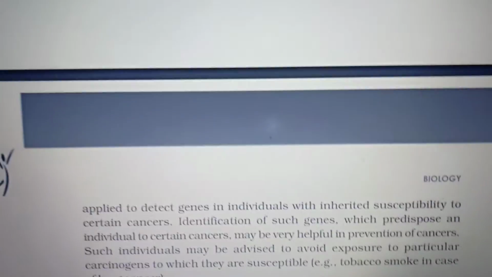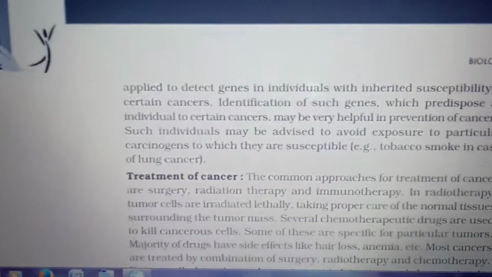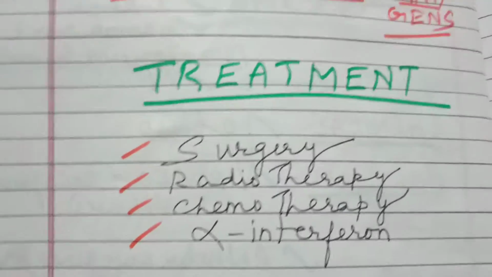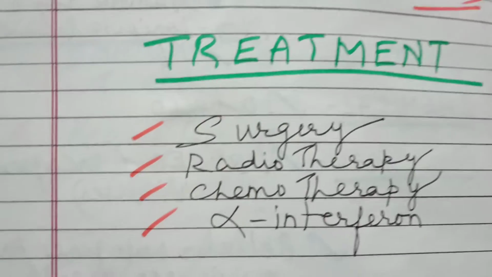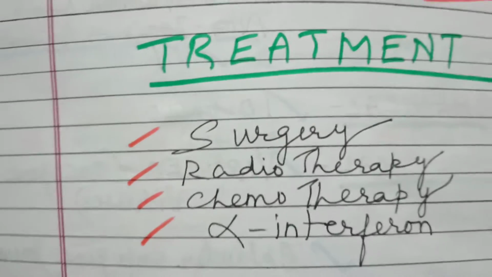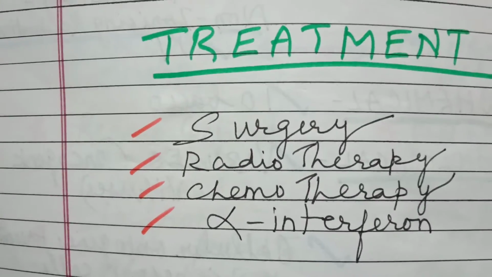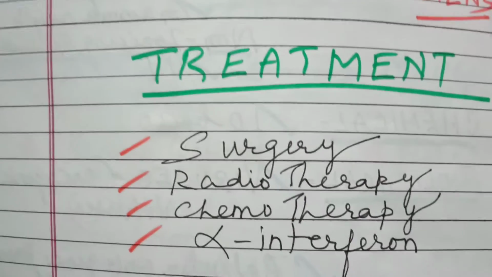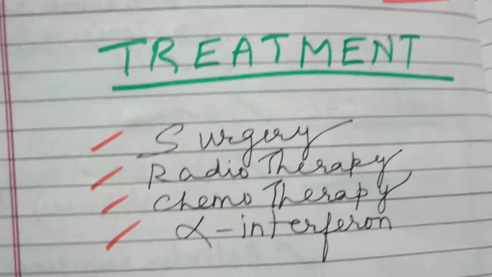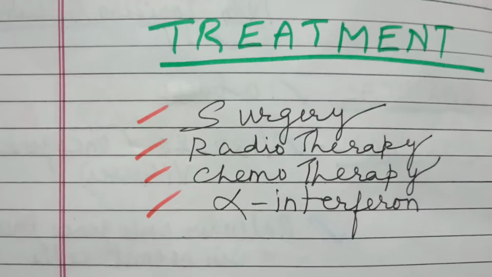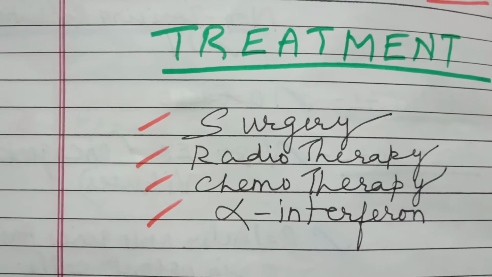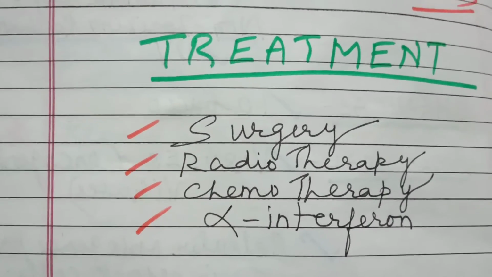Then the next one we will see is the treatment of cancer. For treatment of cancer, you have three types: surgery, radiotherapy and immunotherapy. Surgery is nothing but, whichever tissue they feel is malignant, by surgery they will remove the tissue. Radiotherapy is where the tumor cells are irradiated lethally.